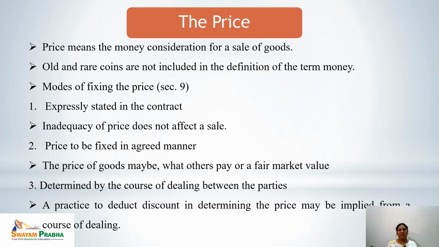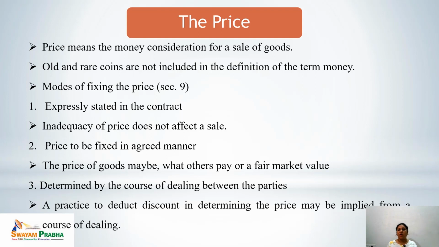Next is price to be fixed in an agreed manner. That means the price of goods may be what others pay or a fair market value. Third is determined by the course of dealing between the parties. The price is always decided by the dealing parties of the contract.